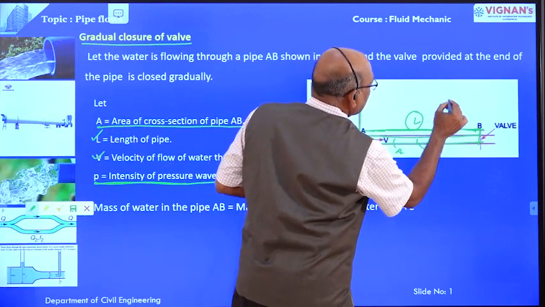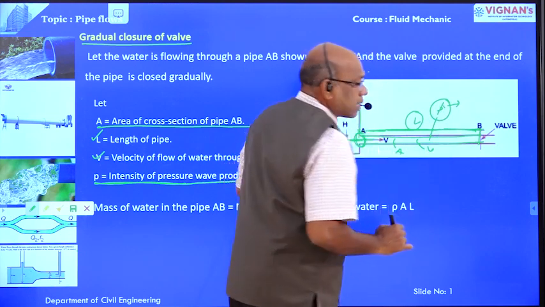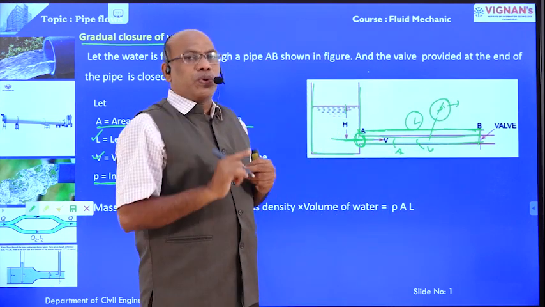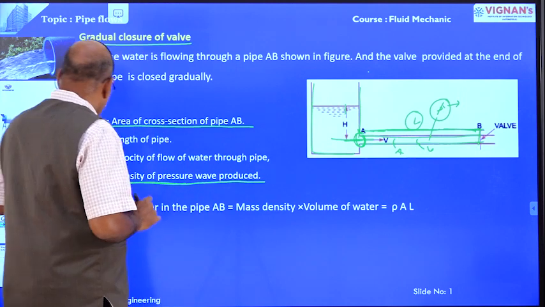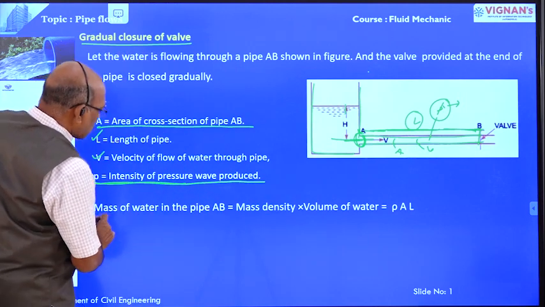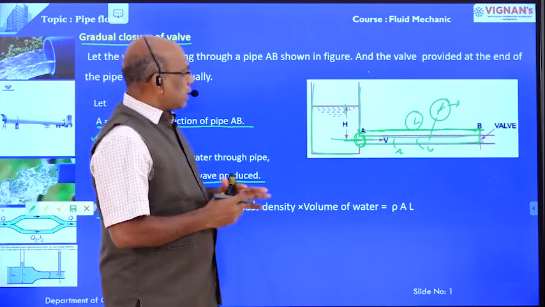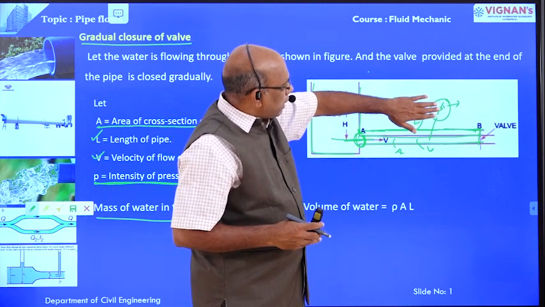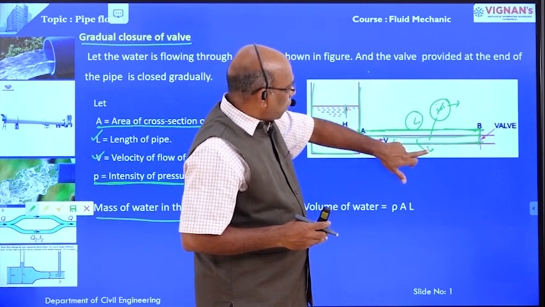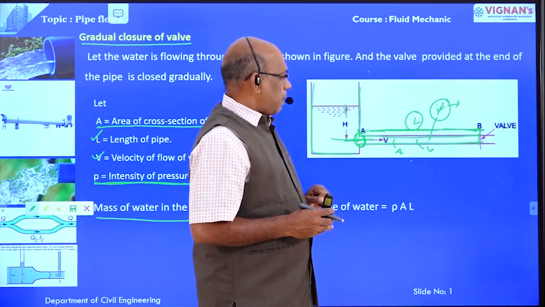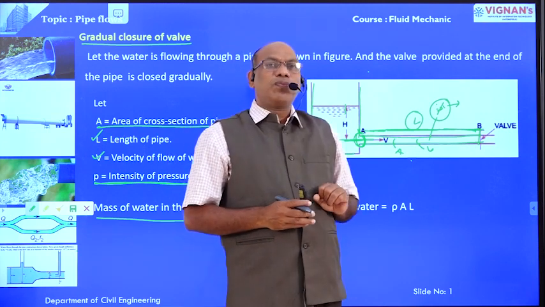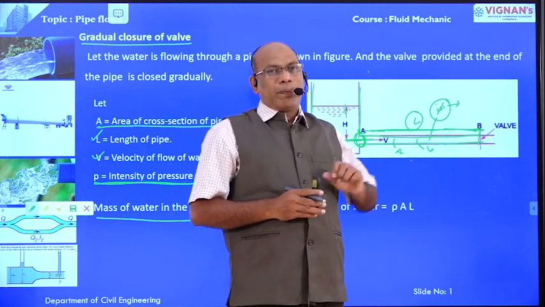Small p is the intensity of pressure wave produced. Now, mass of water in the pipe. These are the terms: L is the length of the pipe, p is the intensity of pressure wave produced, V is the velocity of the flowing fluid, and A is the cross-sectional area of the pipe. Now, what is the mass of the flowing fluid in the pipe?